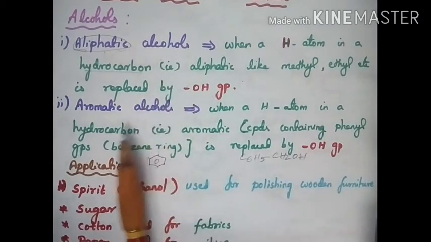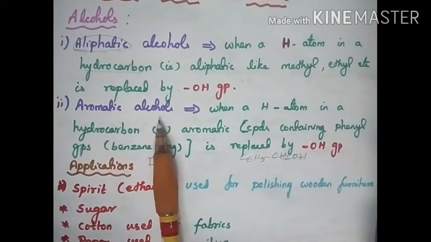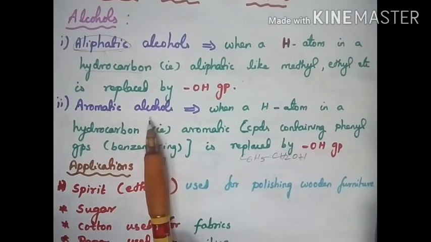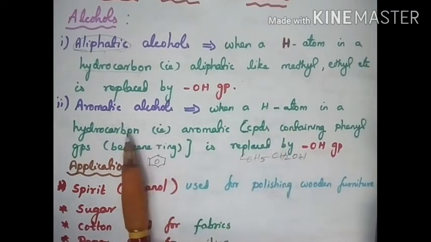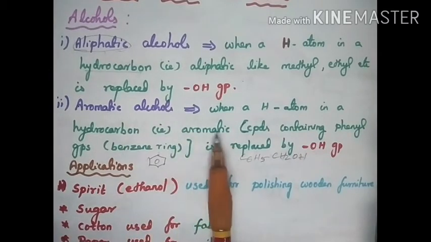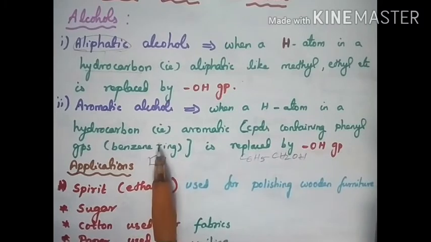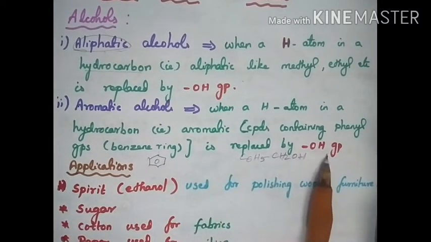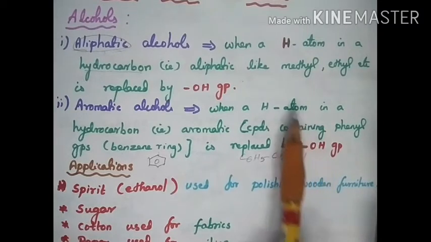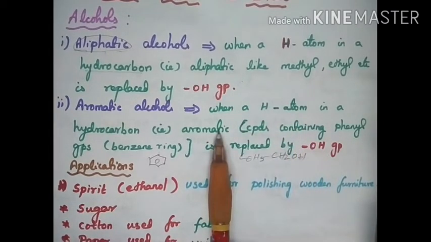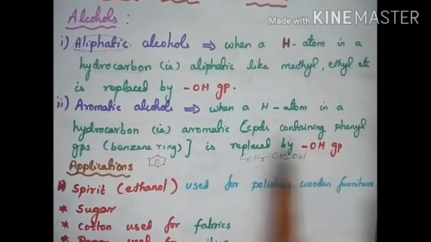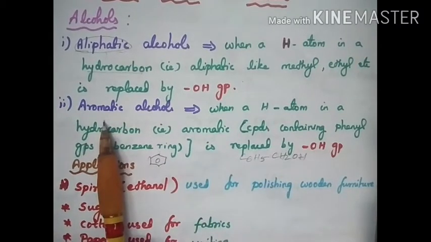Now we are going to see the next type of alcohol, that is aromatic alcohol. What is aromatic alcohol? When a hydrogen atom in a hydrocarbon, where the hydrocarbon here is aromatic, that means a compound containing a phenyl or benzene ring, is replaced by OH group. If the hydrogen atom in an aromatic compound is replaced by OH group, that is called aromatic alcohol.